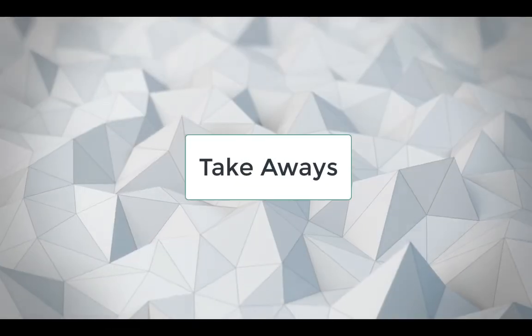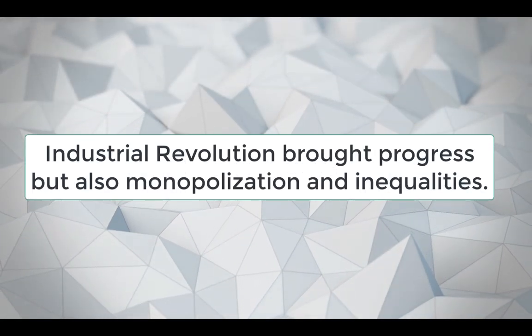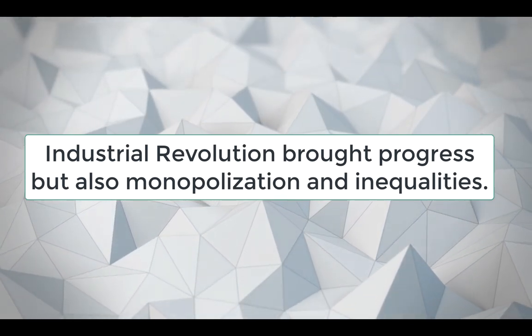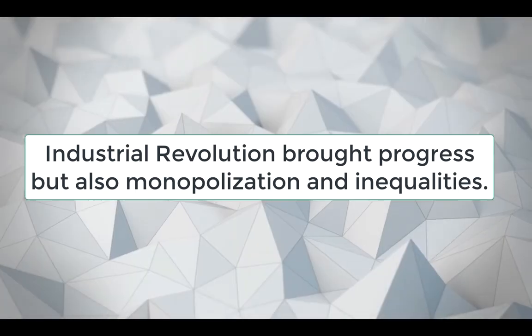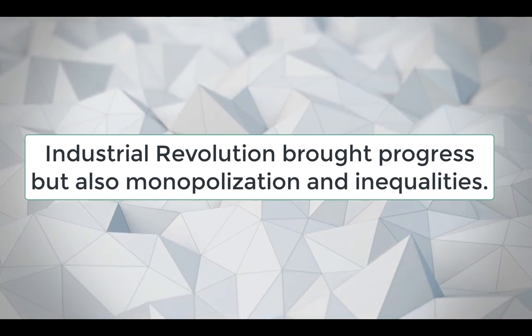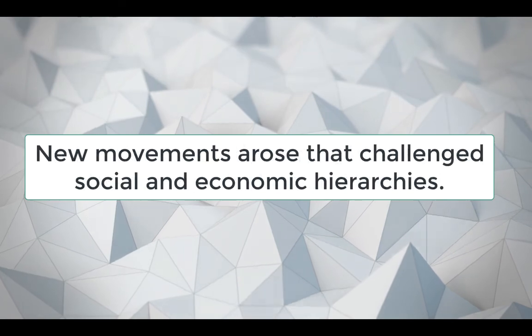So what are our big takeaways here? Please remember that industrialization did bring massive progress to people in living standards and social mobility. But it also created a number of problems that needed to be resolved. Massive inequalities, monopolization by different companies. There was also a question of the relationship of machines to labor. And so in reaction to this, we have a number of new movements that arise.